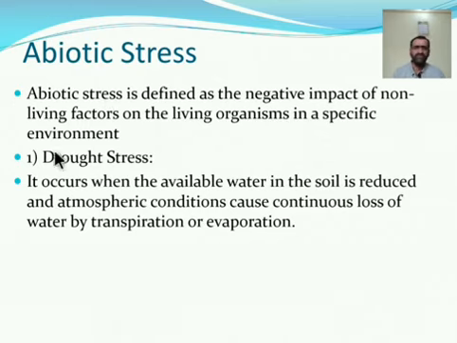In which the first one is drought stress. It occurs when the available water in the soil is reduced. When the available water in the soil is reduced, it is known as drought stress. And atmospheric conditions cause continuous loss of water by transpiration or evaporation. Okay, this is drought stress.